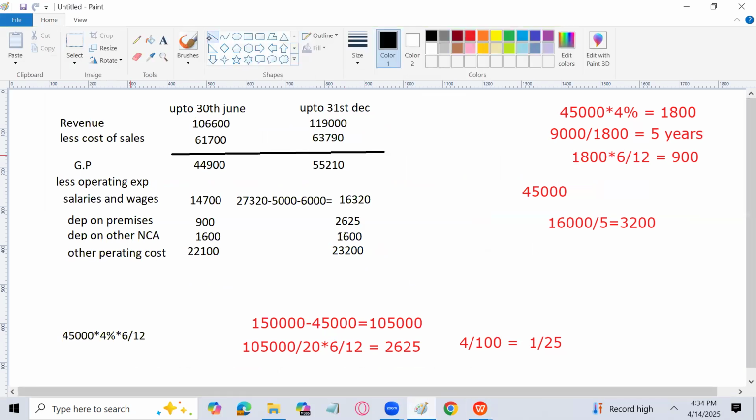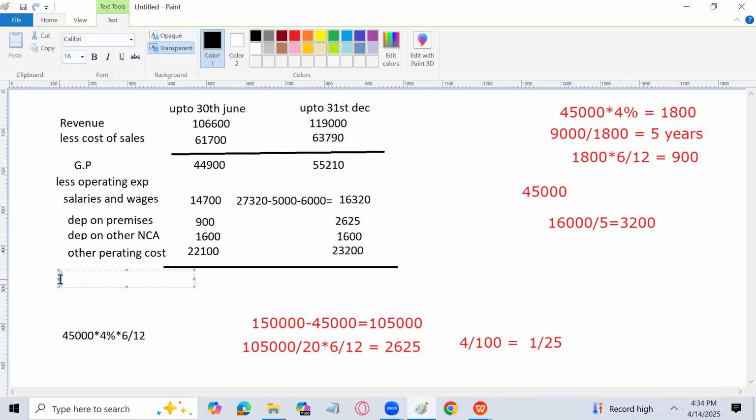So now from the gross profit, I will subtract the expenses to find the profit for the year. So let's calculate that so that I can find the profit for the year. And then I will go for the appropriation account, and the current account can also be prepared through the appropriation account. So let's calculate that: 44,900 minus 14,700 minus 900 minus 1,600 and minus 22,100. That is 5,600 is going to be the profit for the first 6 months.